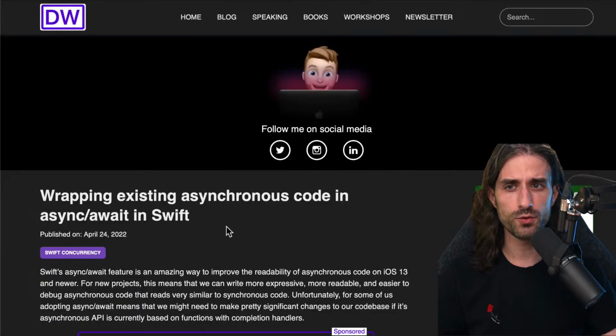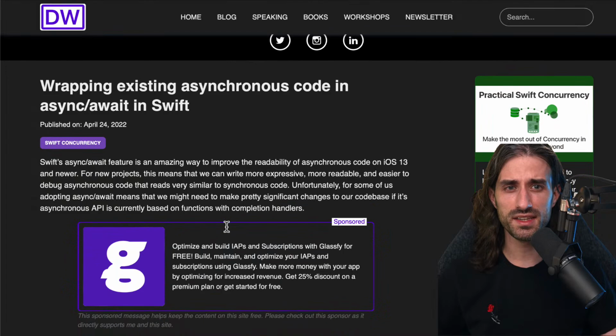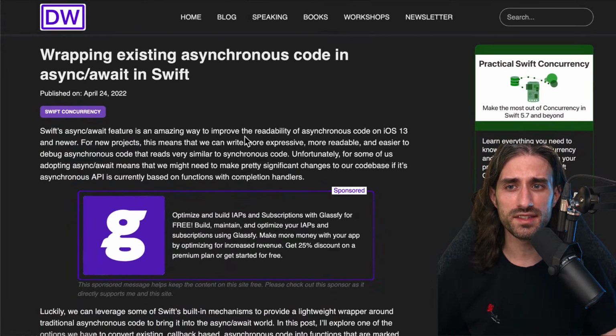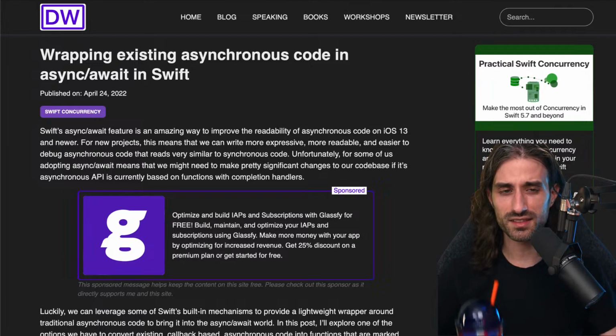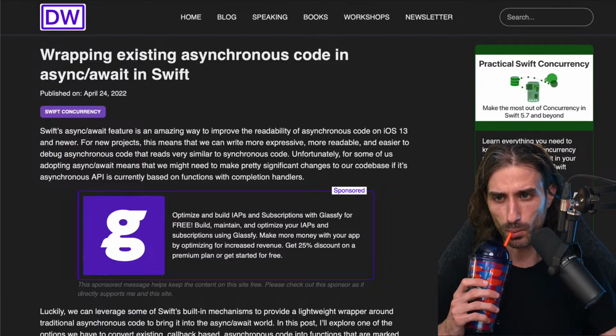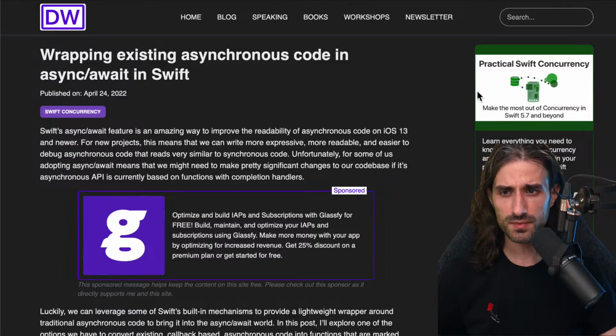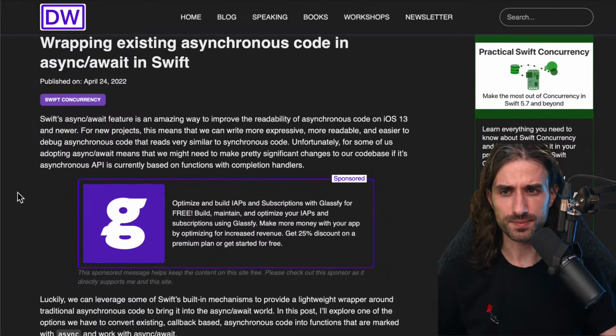Let's move to the second one, which is on the blog of Donny Wals, another very good source of content on iOS and Swift. And this article is about how to wrap asynchronous code in async await. So this article goes into more detail about how this whole continuation business works. So let's go into it.